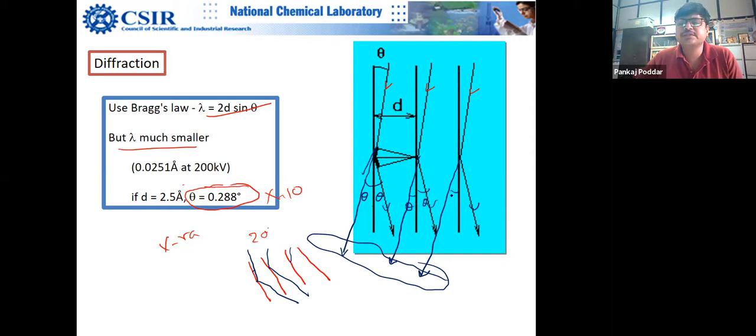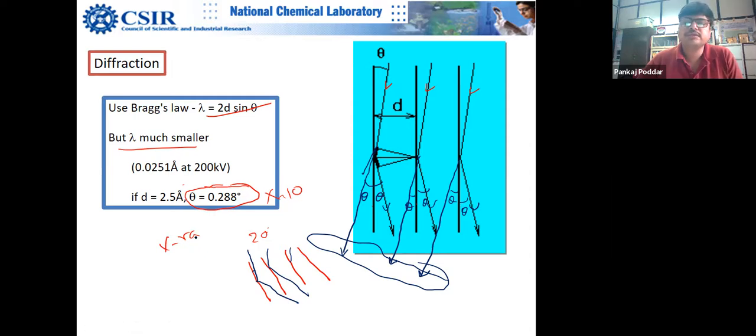Sir, same as X-rays here, you have mentioned theta is equal to 0.288 degree, which you said is a diffraction angle. Then why have you not written 2 theta equal to 0.288, or has it already been divided by 2? It is the diffraction angle theta. But sir, the diffraction angle is 2 theta.